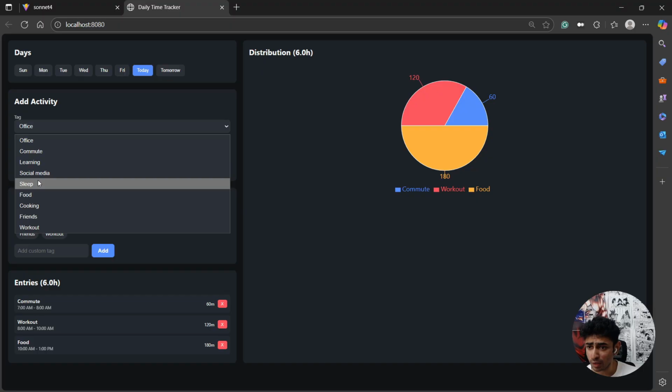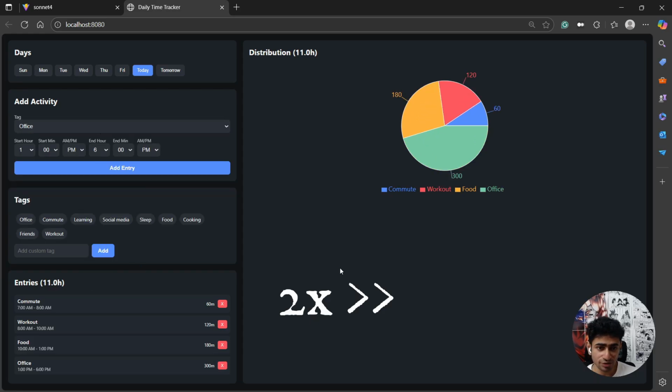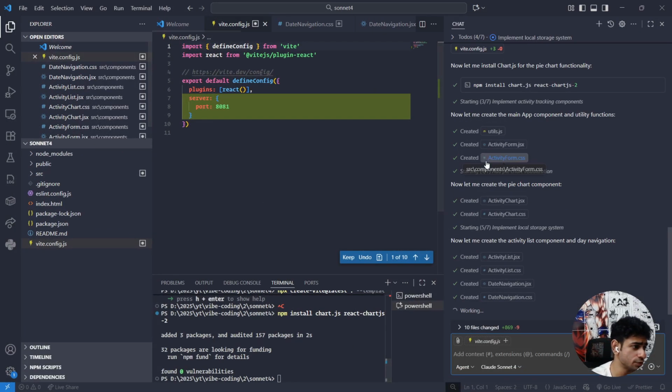Who knows? Okay. Then let's add from 1 p.m. to 6 p.m. Let's add office. Some more office. Perfect. That's what I was testing for. So GPT-5 passed my first test. My first test was if I add the same tag between chunks, is it going to add Office 1 and Office 2 separately? That should not be the case. It should just combine the same tag, which it did. It added 300 minutes in the Office. Perfect. Meanwhile, Sonnet 4 is still running.